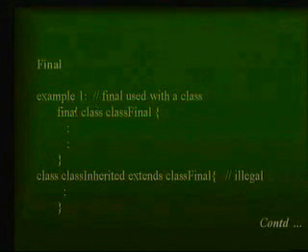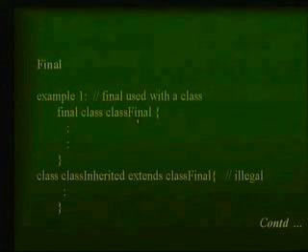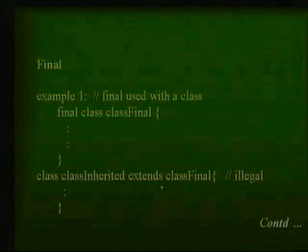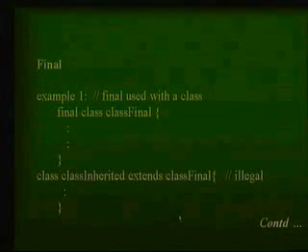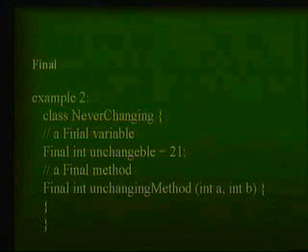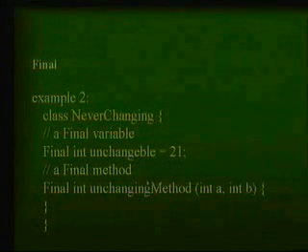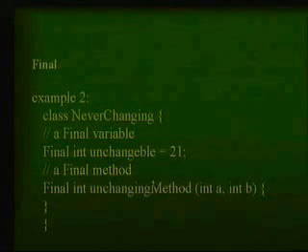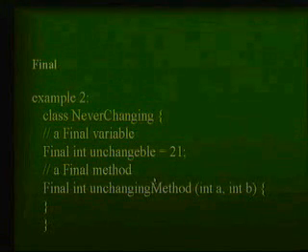For example, what I have done here is I have declared one class with a final modifier and I am trying to extend it, which is not allowed because you can't change a final class. So it's an illegal operation. Again, in this case, whatever value I decide here, 21 or whatever value, you can't change the value. This value is always final.